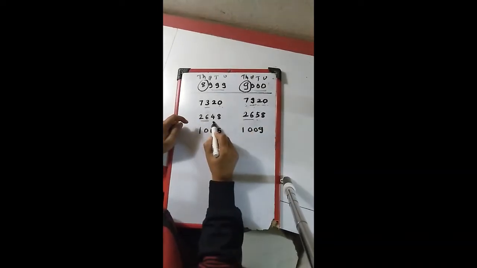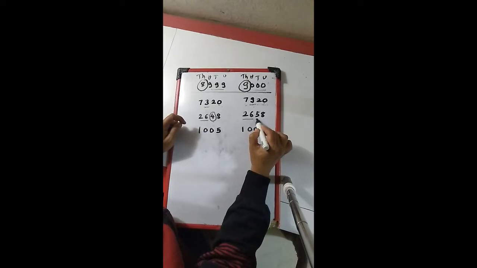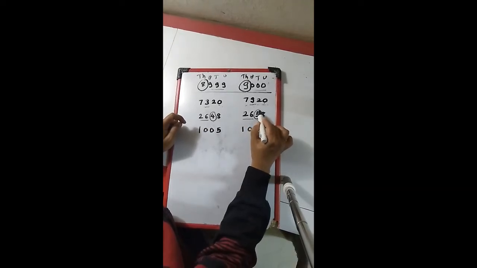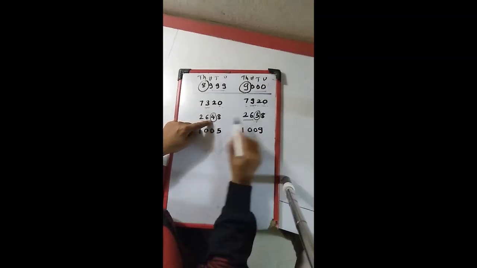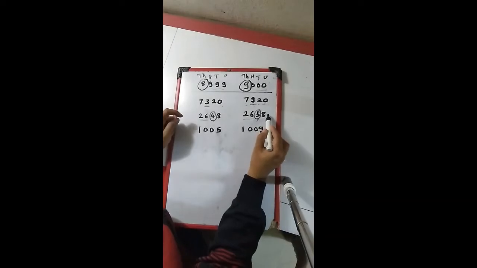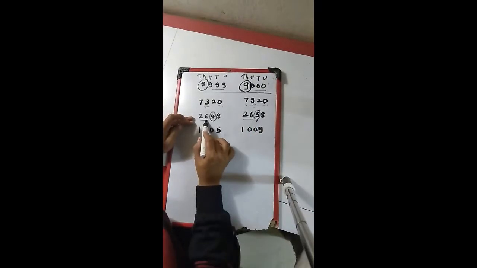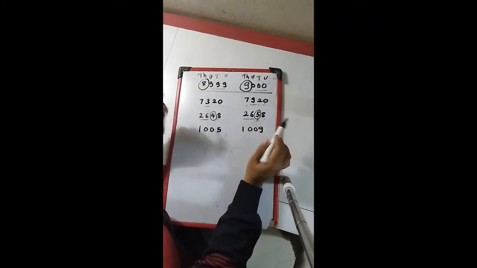In the tens place, there is a 4. Here in this number, the tens place value is 5. So we are going to compare these two numbers only, 4 and 5. So the number 5 is bigger. So ultimately 2658 is bigger than 2648. No need to look at these remaining numbers.